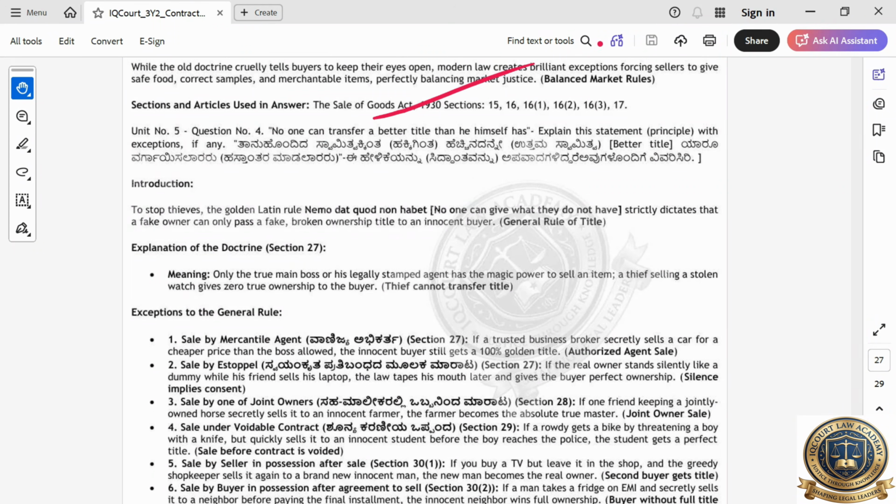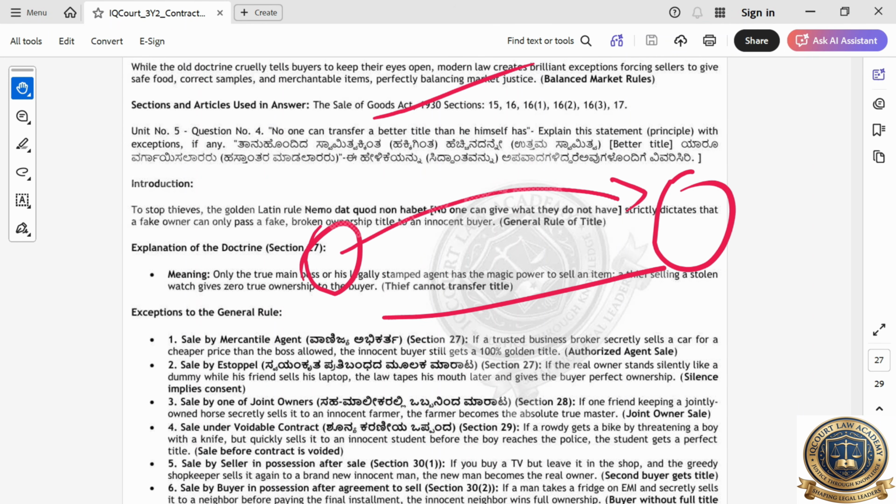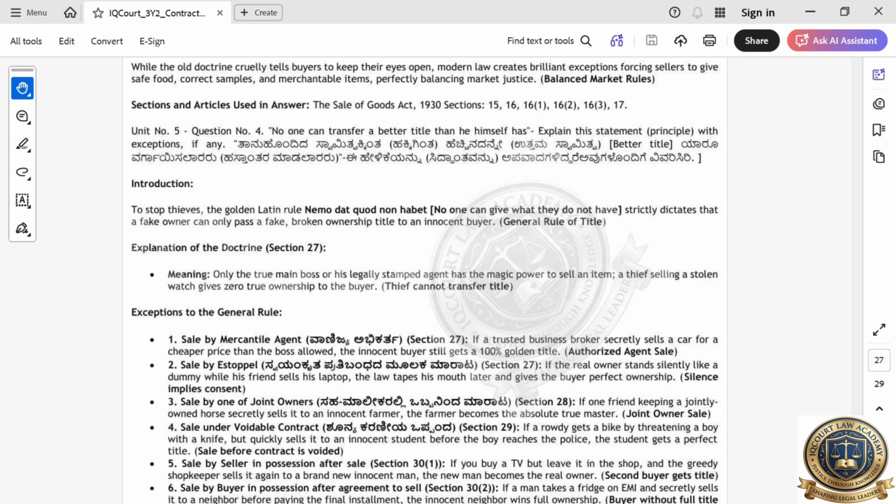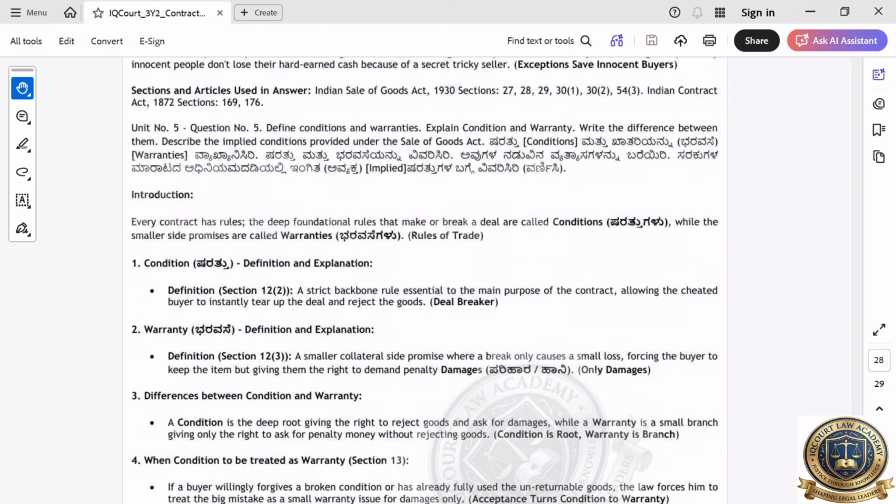Okay. Next, the fourth question. No one can transfer. See, your vehicle. If you transfer it, it will become a correct transfer. If some thief is selling your vehicle, it is not a correct transfer. Right? He will not get the correct rights. That's what this question is. That's it. Nothing else. Then, what is the definition of warranty?